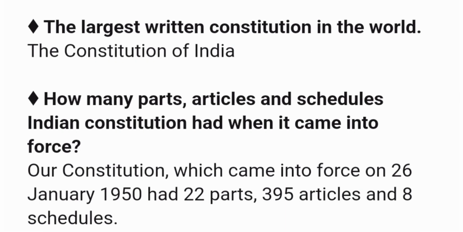Next question. The largest written constitution in the world. Answer. The Constitution of India. Next question. How many parts, articles and schedules the Indian Constitution had when it came into force? Answer. Our Constitution, which came into force on 26 January 1950, had 22 parts, 395 articles and 8 schedules.